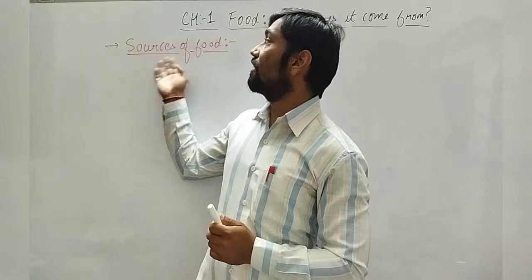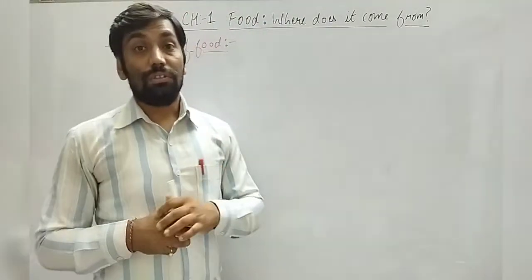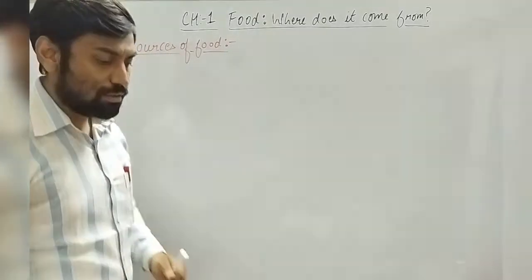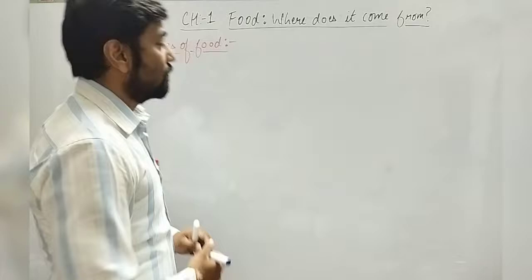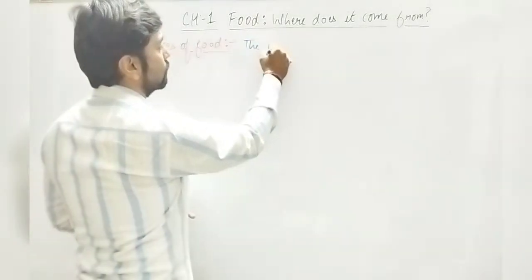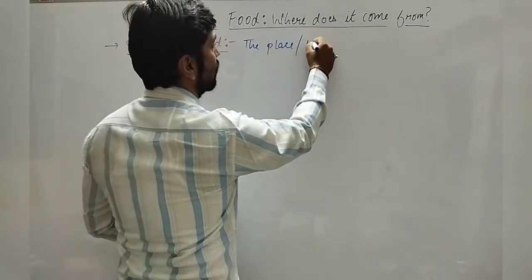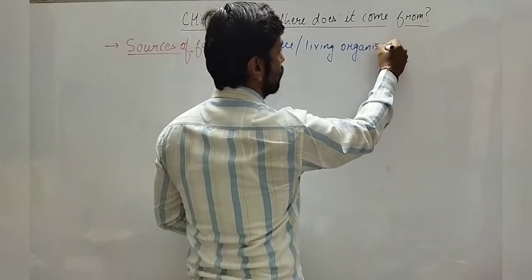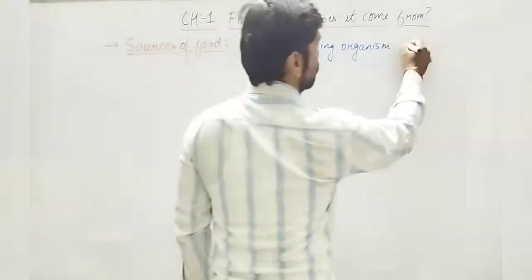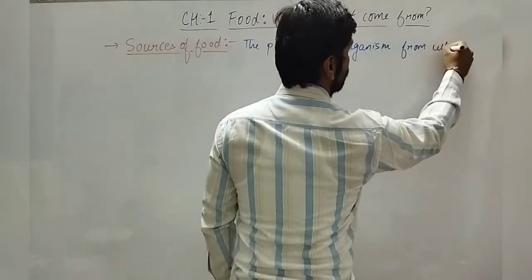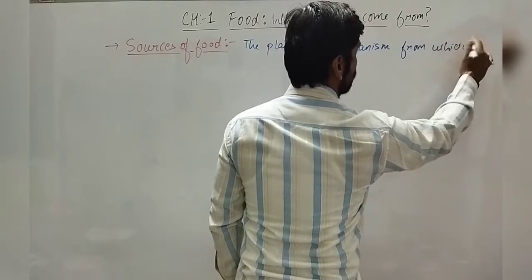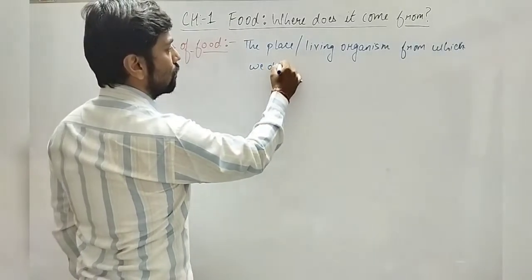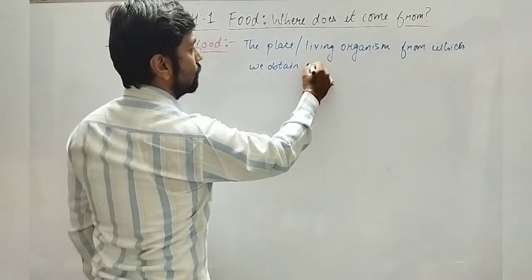Here, sources of food means the place or living organism from which we obtain food.